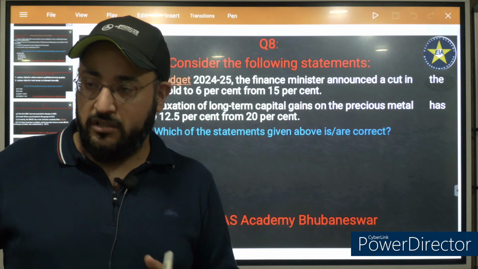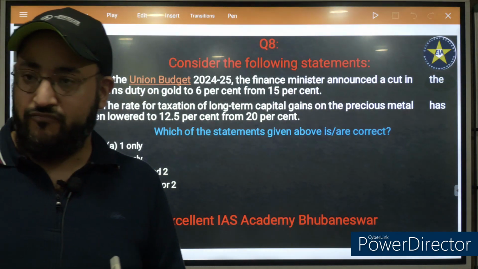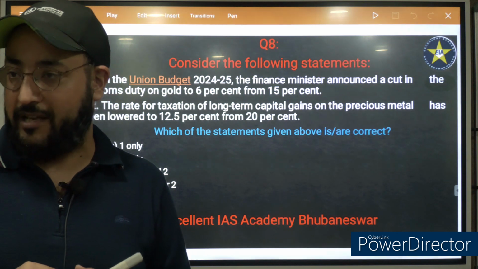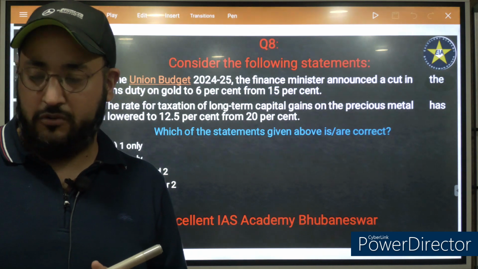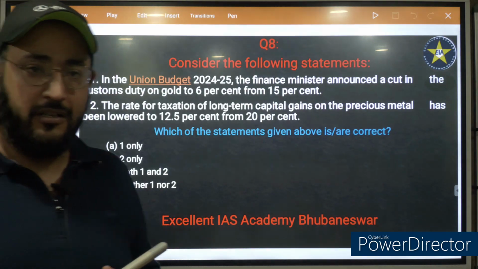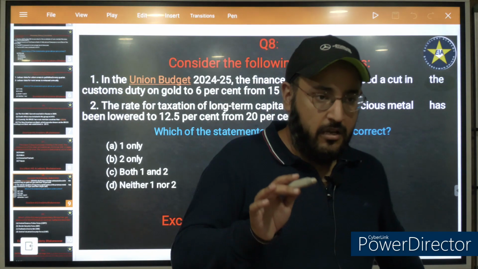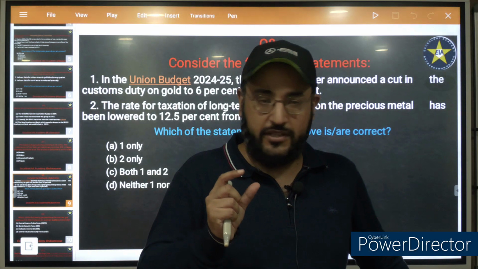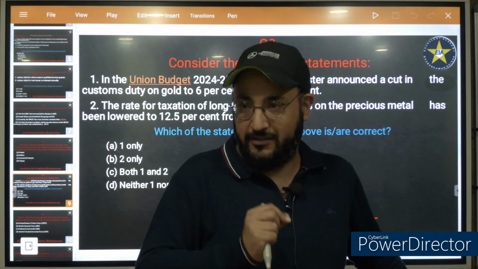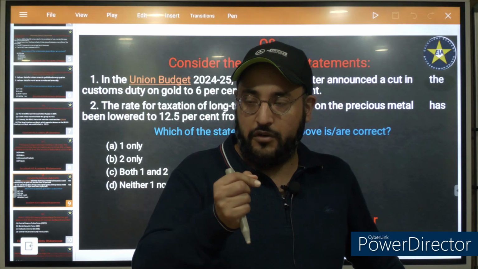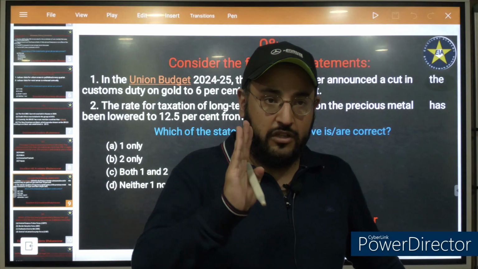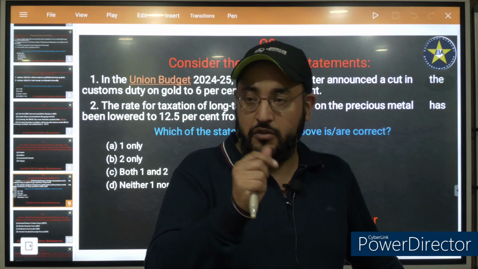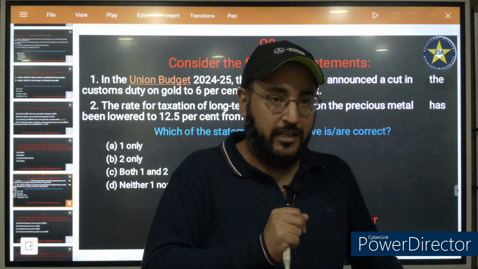Now from 23rd July, the condition is that if you are buying shares, let's suppose you have purchased shares of rupees 1 lakh, and after 3 months the value of the shares has increased to rupees 1,50,000. So there has been an increase in the value of shares by rupees 50,000. Now if you sell those shares, on the profit that you have earned you will have to pay short-term capital gain.